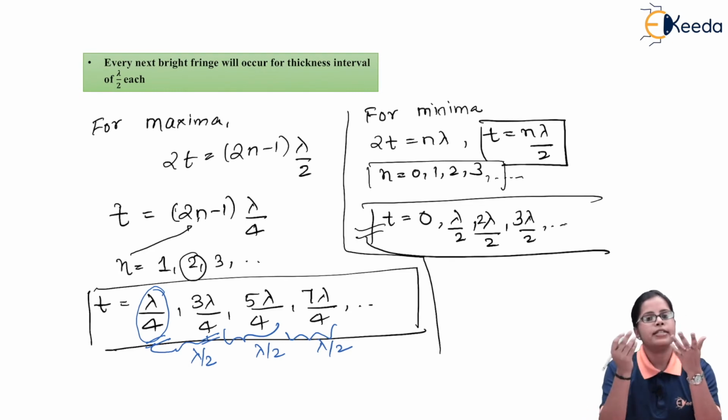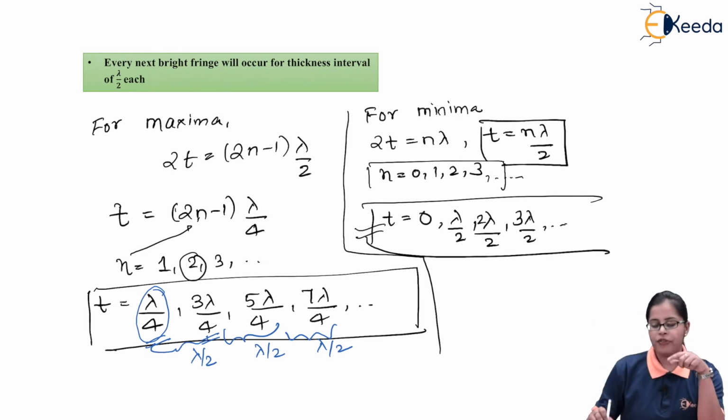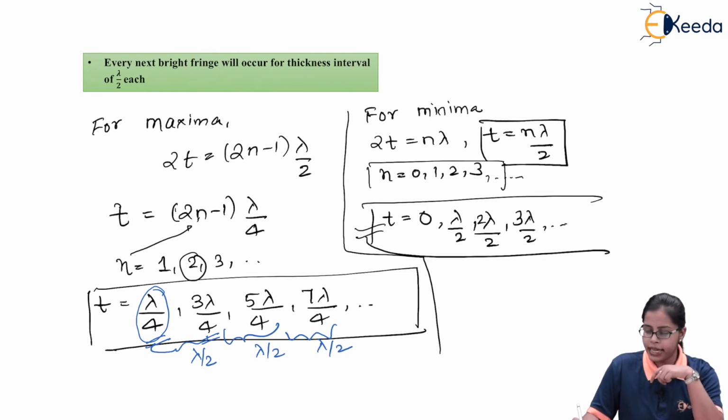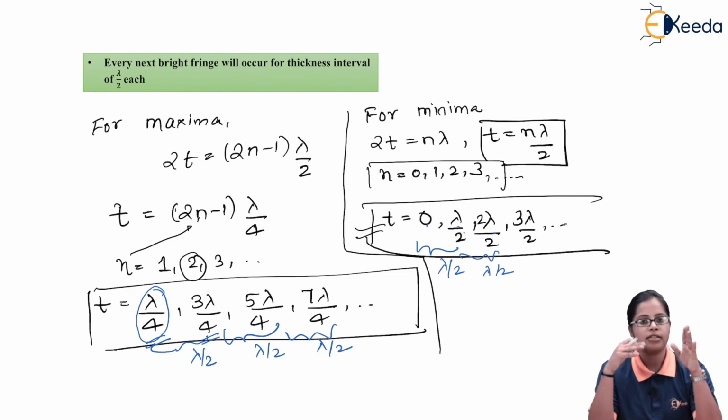We can say that every bright band due to the wedge shaped film will have a thickness interval of lambda by 2. But if I look at the thickness interval for minima, again I'm getting lambda by 2 minus 0, again lambda by 2. This value minus this will again give me lambda by 2.